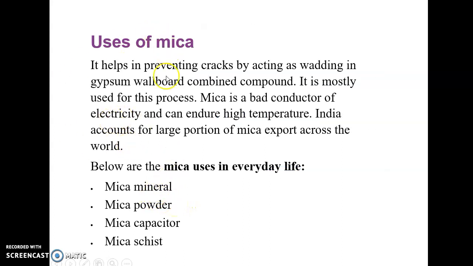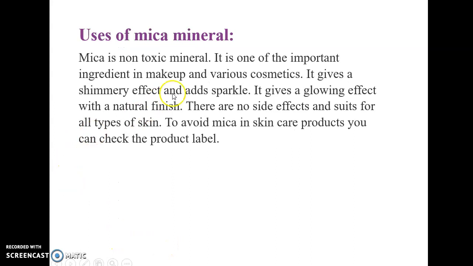And we can also classify the uses of mica in the form of mica mineral, mica powder, mica capacitor, and mica sheet. Mica mineral is a non-toxic material, an important ingredient in makeup and various cosmetics.